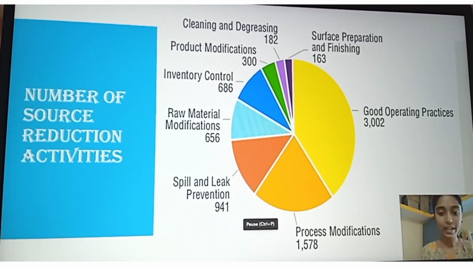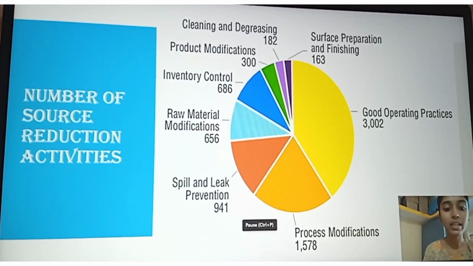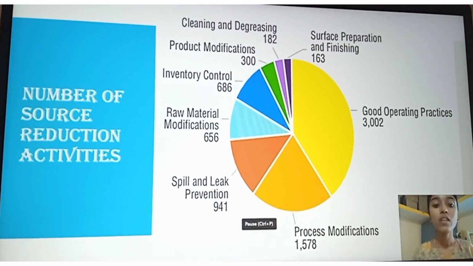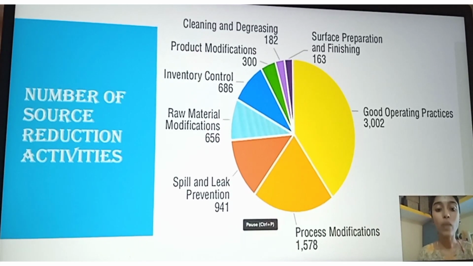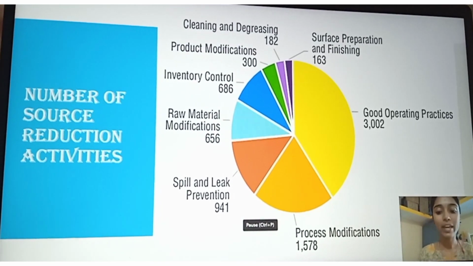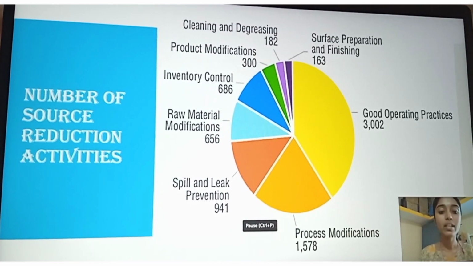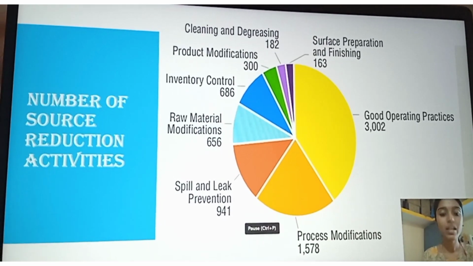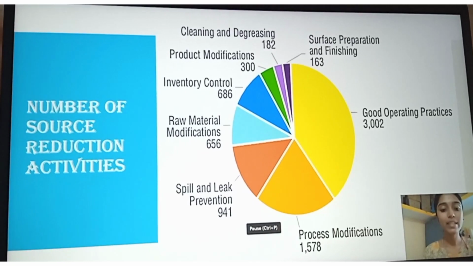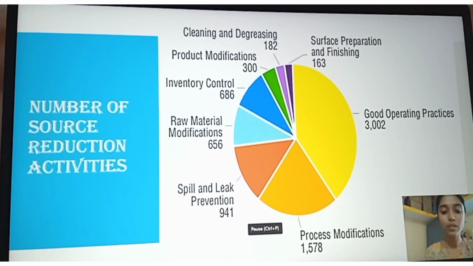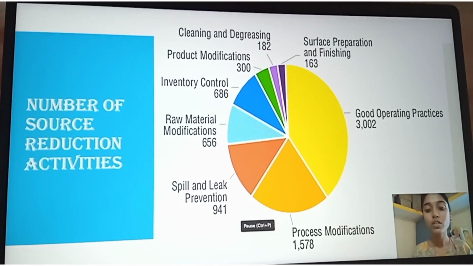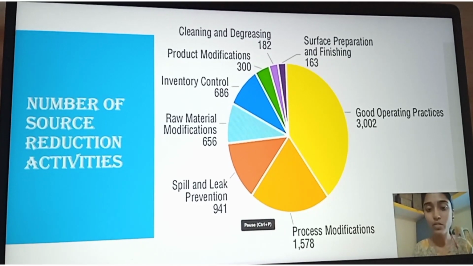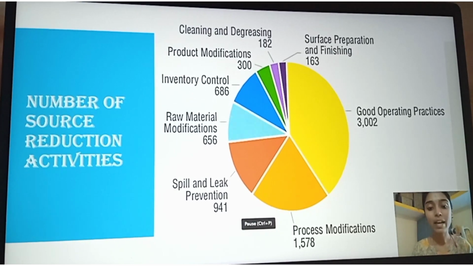Number of source reduction activities. Here is a flowchart showing the number of source reduction activities, which is like cleaning and degreasing, which is 182, and product modifications is 300. Inventory control is 686. Raw material modifications is 656. Spill and leak prevention is 941. Process 578. Good operating practices is 3002 and surface preparation and finishing is 163.